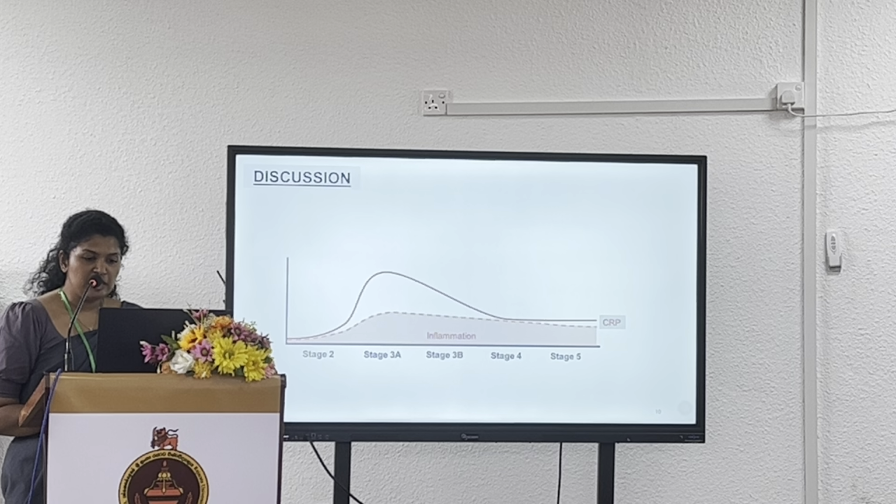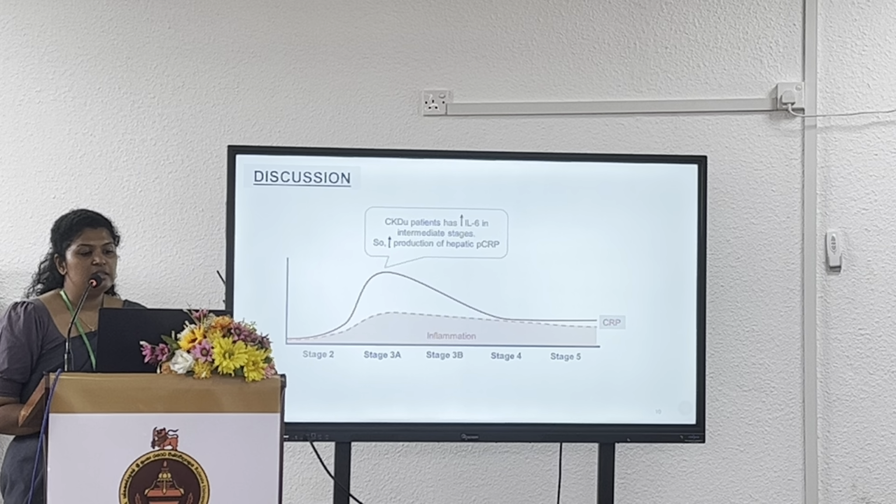Coming back to the CRP levels again, we observed that there is a peak at stage 3A, and this might be due to the increased production of the hepatic pentameric form of CRP. This might be due to the surge of interleukin 6 in the intermediate stages of CKDu patients that was found in previous studies.